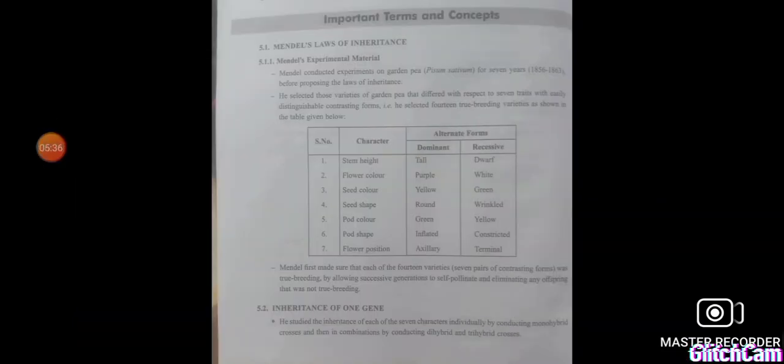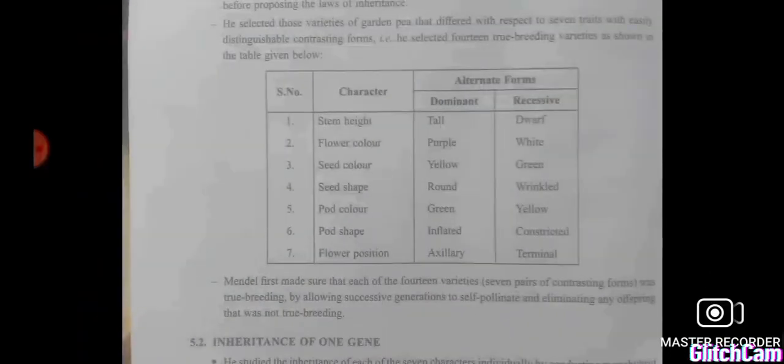Flower position is axillary and terminal, okay. So you have to very clearly know which is the dominant character and which is the recessive character, okay. Then, like this, first he studied them individually, isn't it? So that is known as what? A monohybrid cross, isn't it?